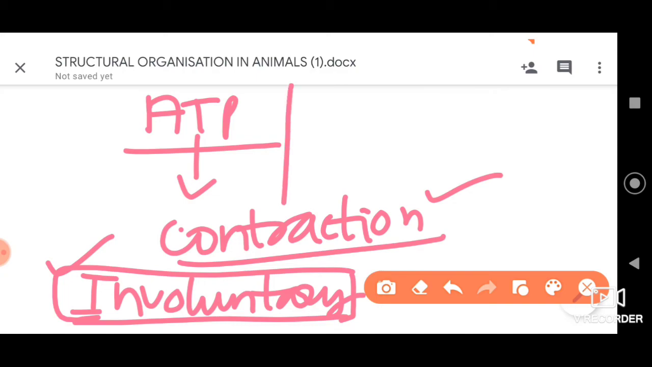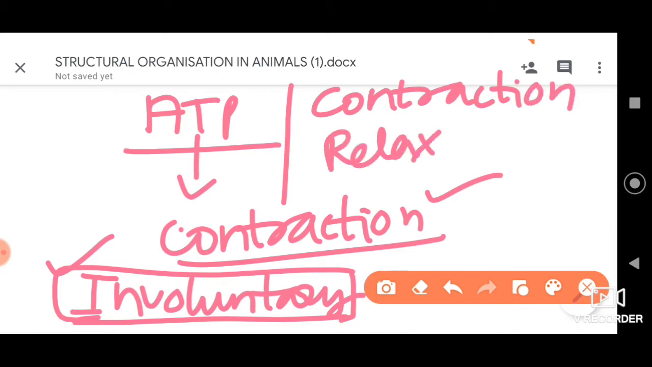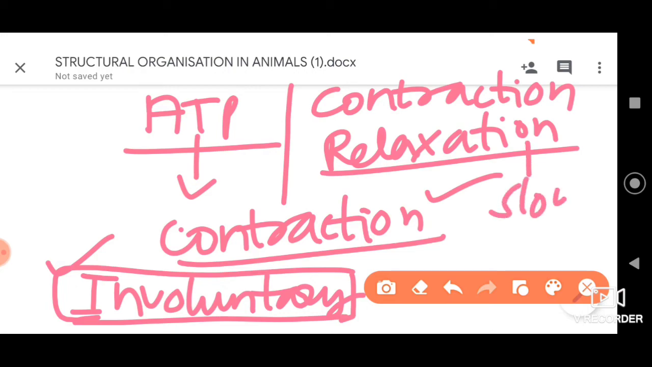And further, dear students, their contraction as well as relaxation is very slow, but it was not the case with the striped muscles. We can move our hands very rapidly because of the presence of striped muscles. But in these unstriped muscles, the contraction and relaxation of muscles is very slow, dear students.